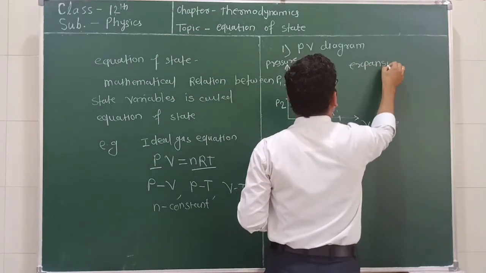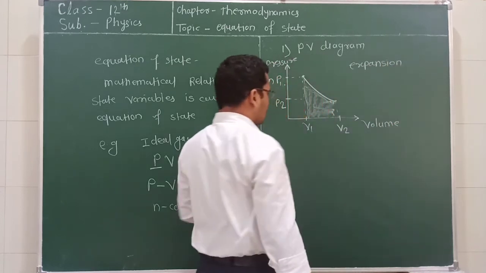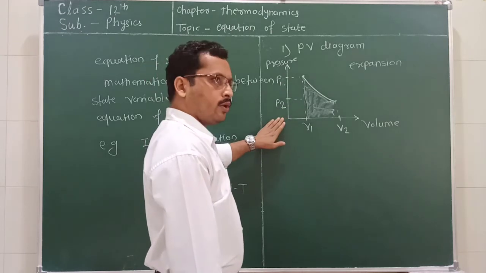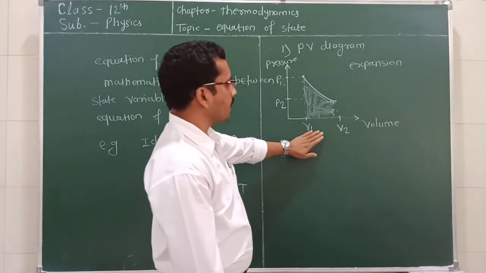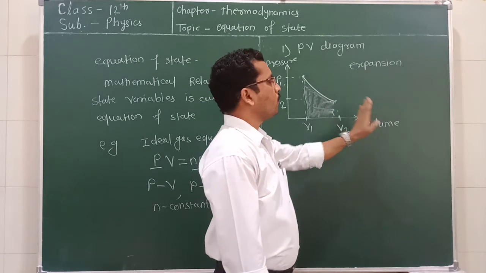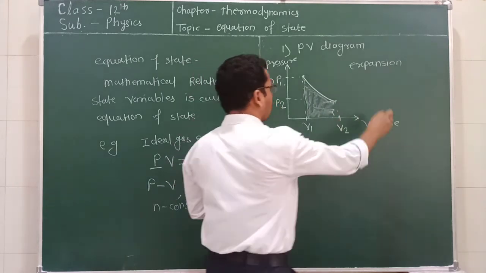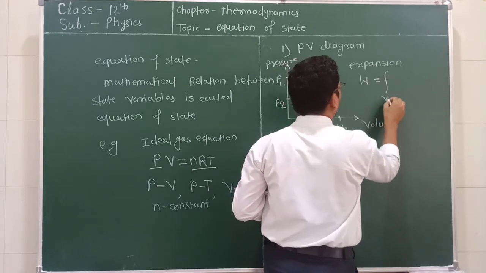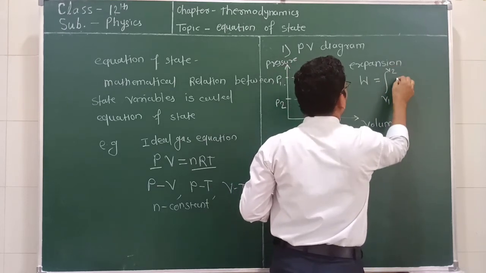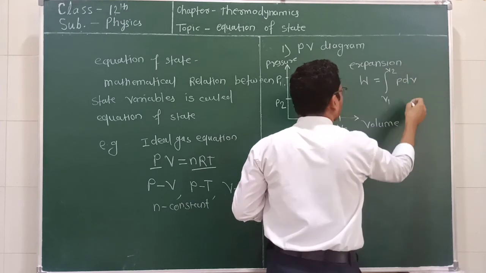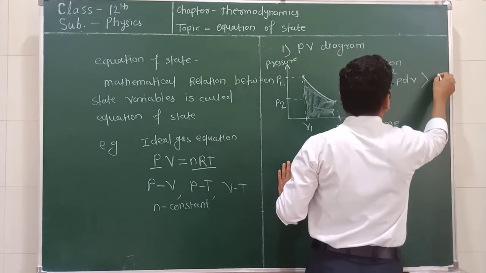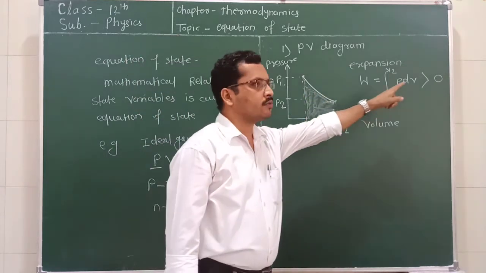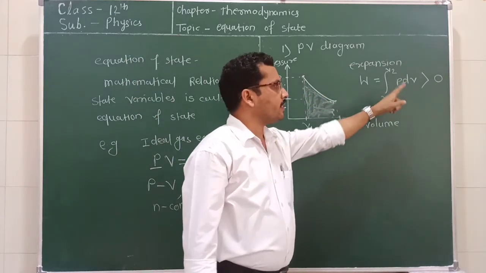When expansion takes place, volume increases from V1 to V2, then pressure decreases from P1 to P2. This shaded area denotes the total work done, and in the case of expansion, the work done W is equal to the integration from V1 to V2 of P dV, which is greater than 0.